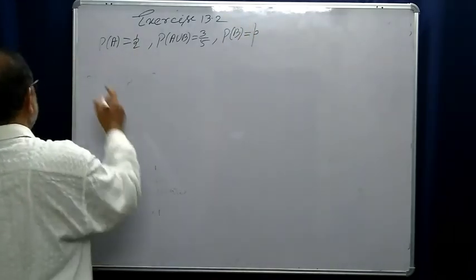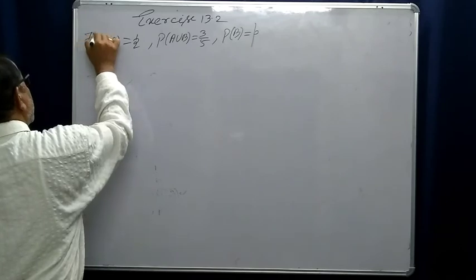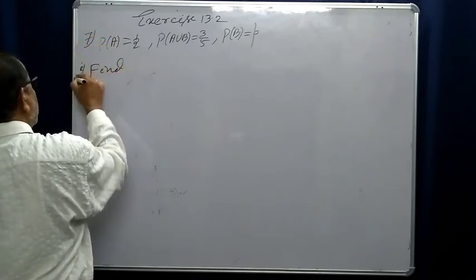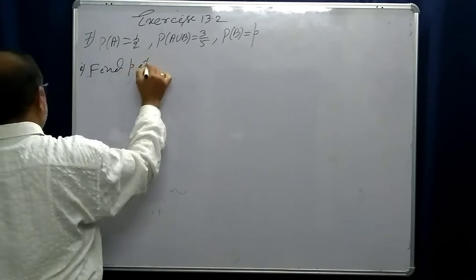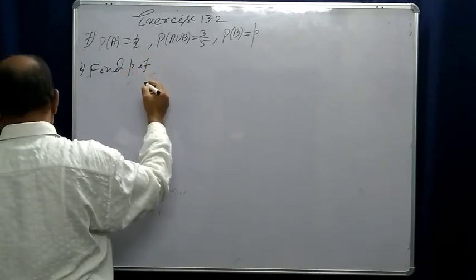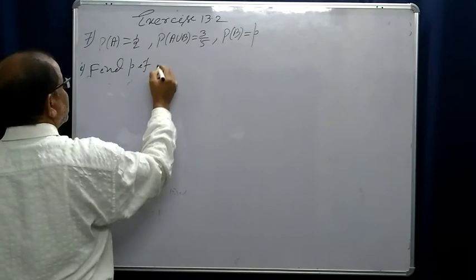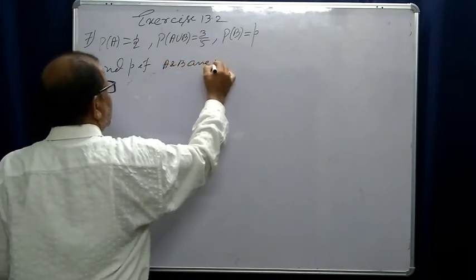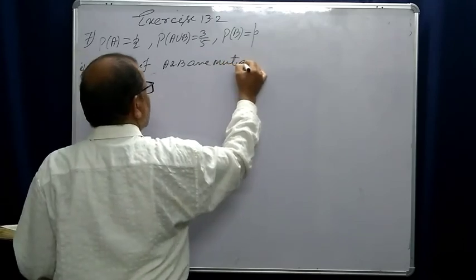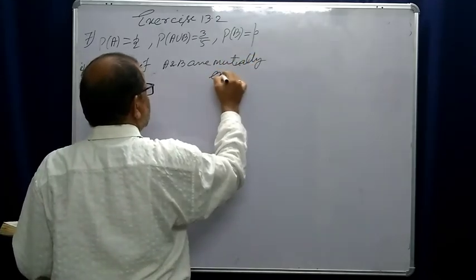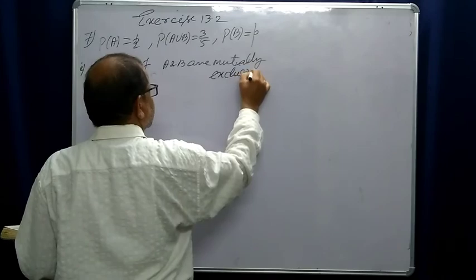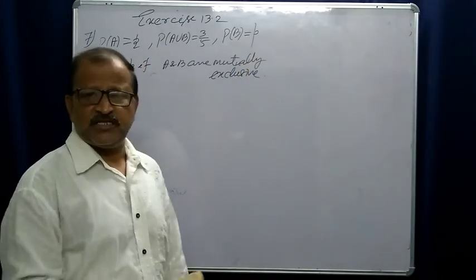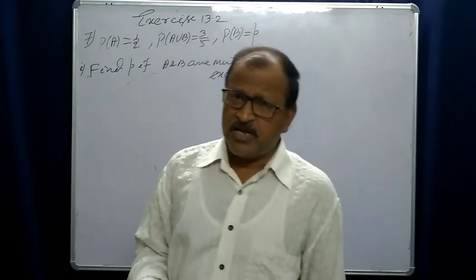In question number 7, find P if A and B are mutually exclusive. Yes, mutually exclusive means they have no common element.